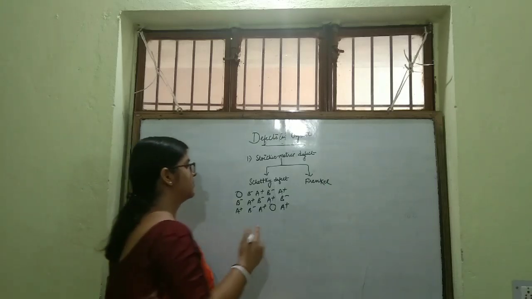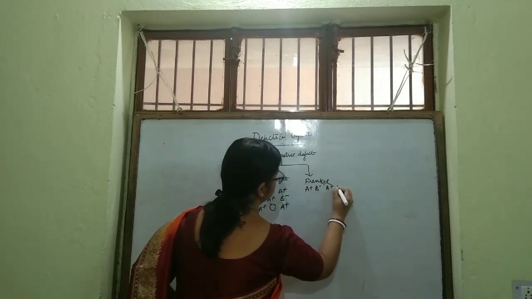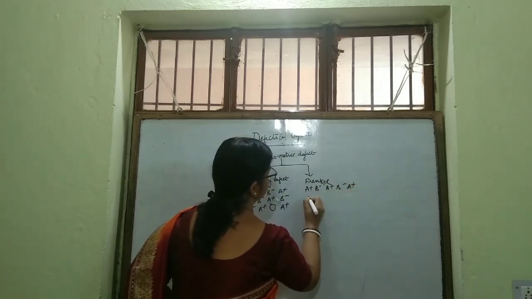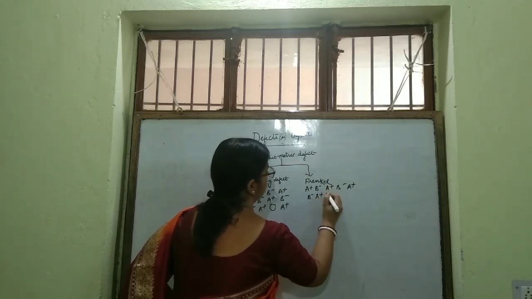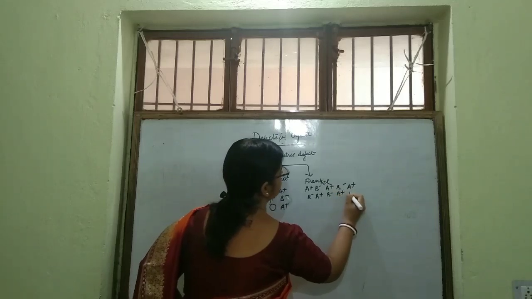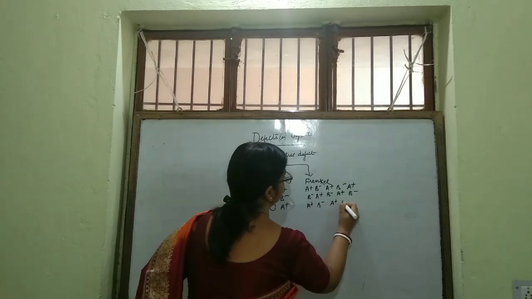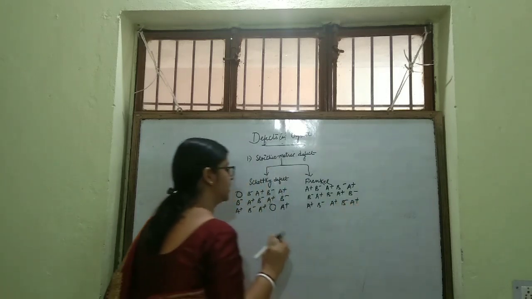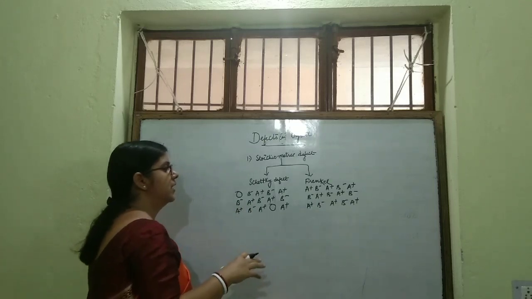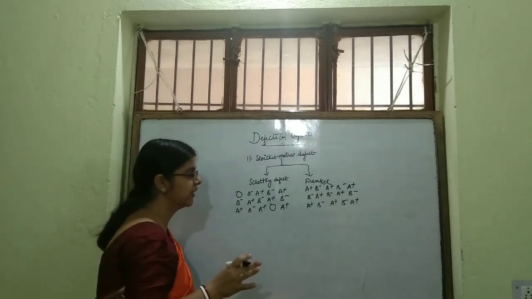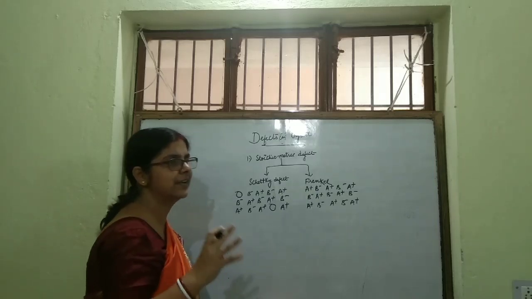And Frenkel defect, what is Frenkel defect, that I will discuss. Suppose I am taking same type of crystal, A plus, B minus, A plus, B minus, A plus, B minus, A plus, B minus, A plus, B minus, A plus. Suppose I have taken this crystal. In Frenkel defect, if this crystal is suffering from Frenkel defect, then what will happen? Ion leaves its lattice site.